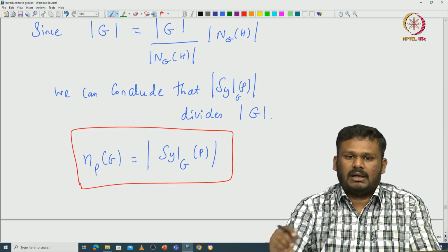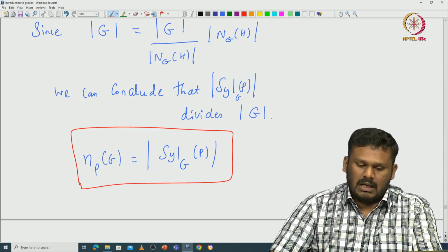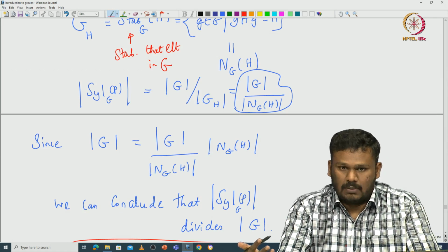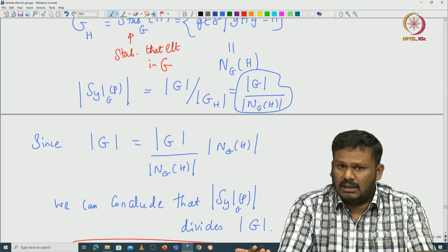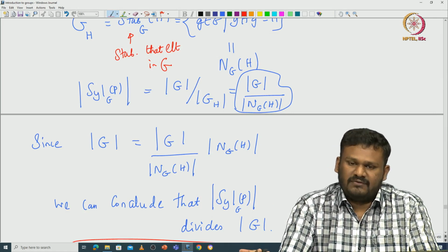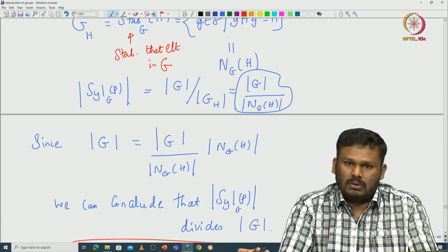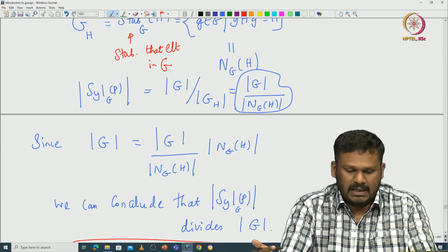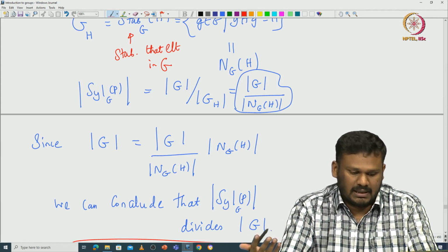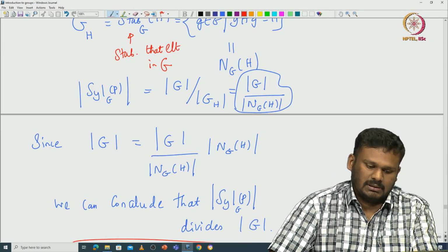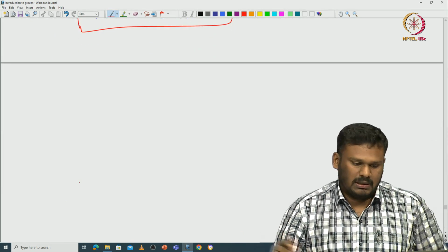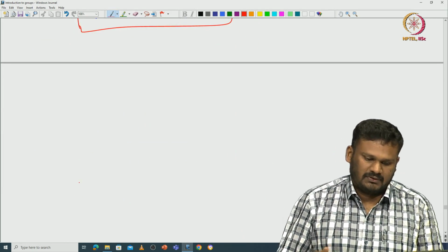This number divides the cardinality of G, and not only that, it is exactly equal to the index of the normalizer of some Sylow P subgroup of G. So you can fix any Sylow P subgroup, look at its normalizer, and take the index of that normalizer inside G; that is exactly equal to the cardinality of this Sylow P set. Now let us look at the third theorem of Sylow.